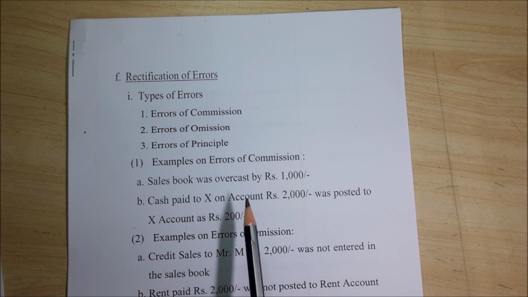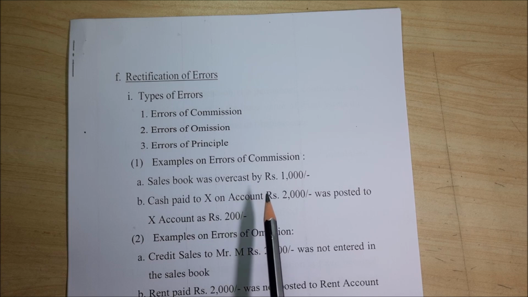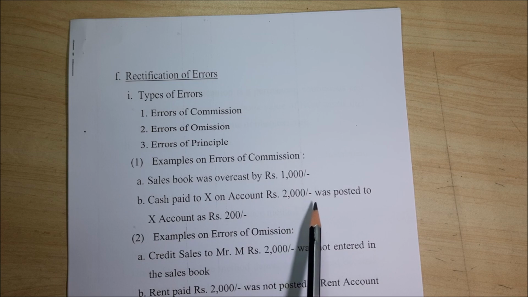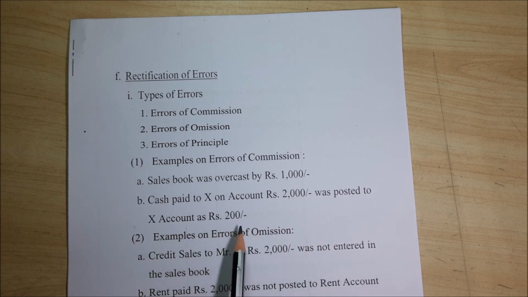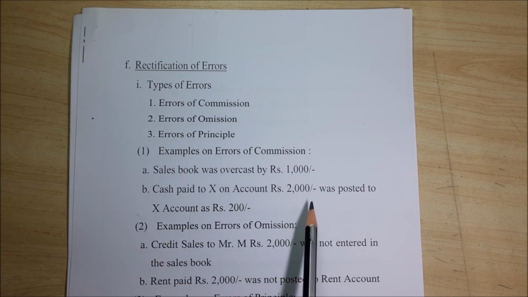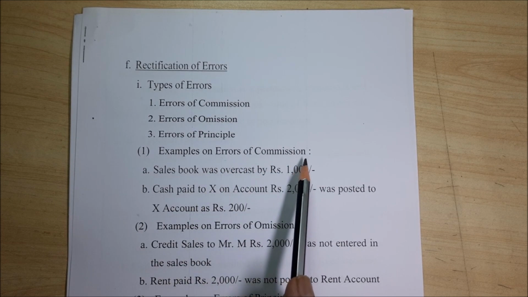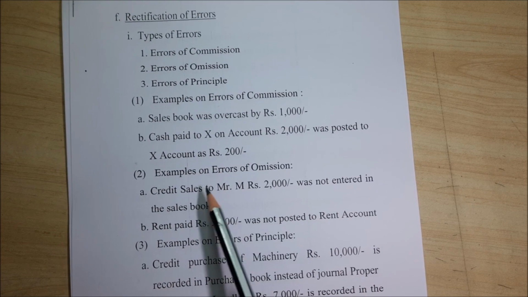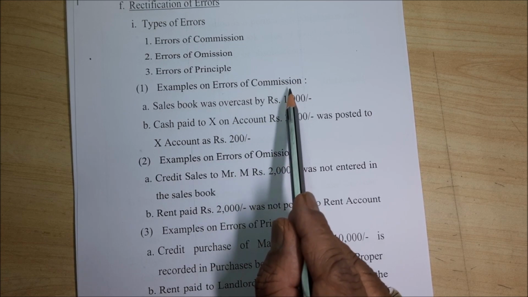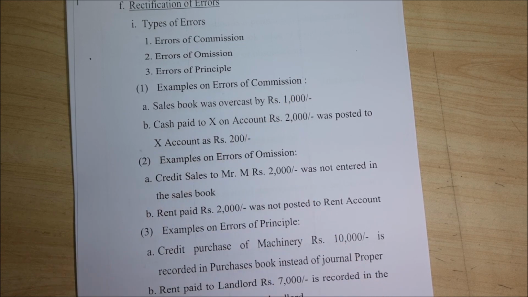Or 1 plus 1 is 2, and you make it 1, which is called undercast. So overcast or undercast, or cash paid to X on account rupees 2000 was posted to X account as rupees 200. That means you have left out a 0. Such errors are called errors of commission. Then examples of errors of omission. Or 2000 has become 200.